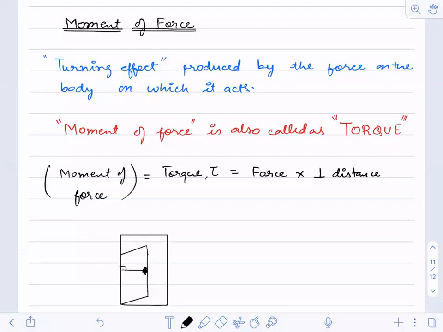So the perpendicular distance of the force, of the point about which the moment is needed, and the line of action of force.